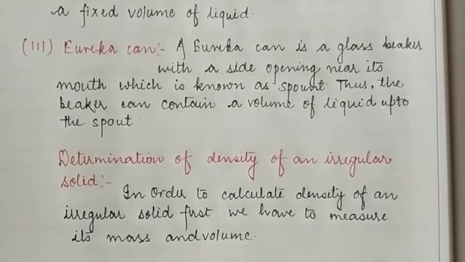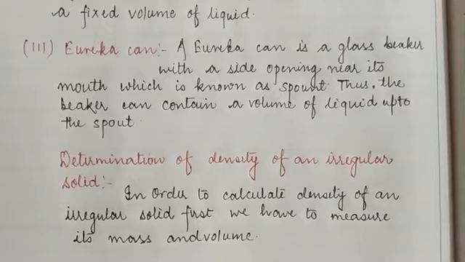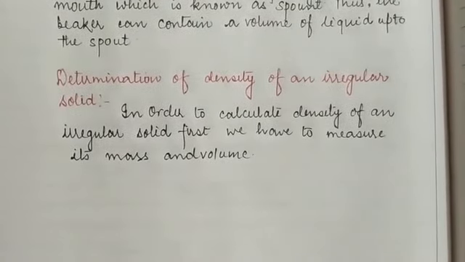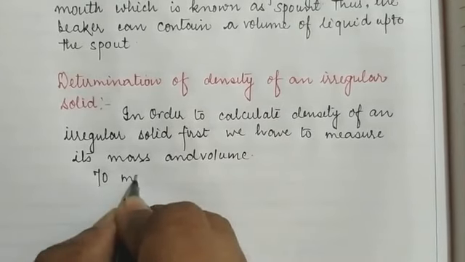Okay children, to measure the volume of the given solid, we use the displacement method. What do you mean by the displacement method?